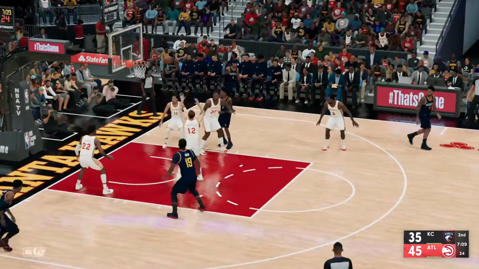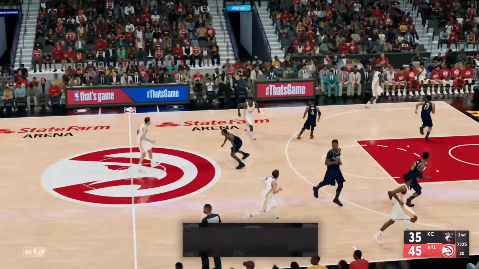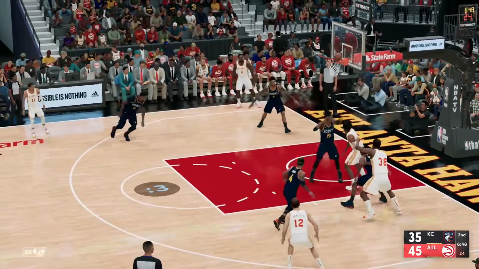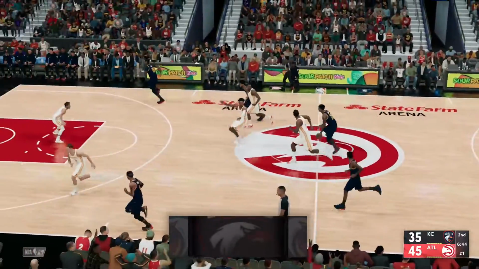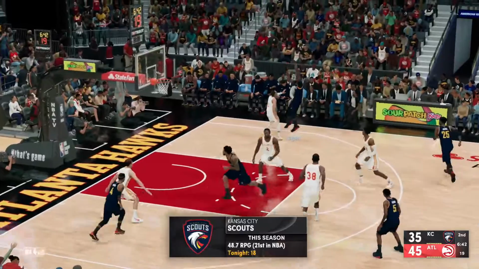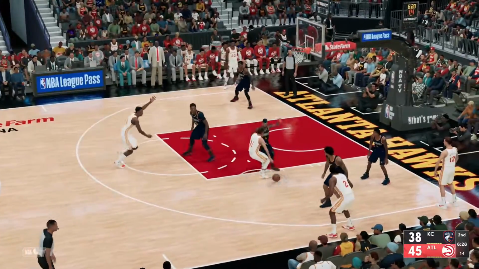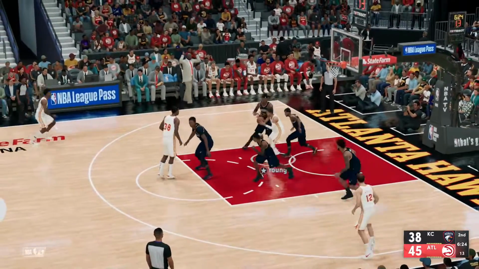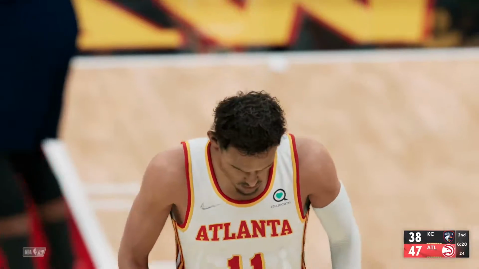Highland pulls up off the glass. That shot was a little too weak. Reddish in the paint. Hop steps, goes up, and Jordan played some great defense right there. Now Logan from three. Yes, sir. Trae Young drives, and a Weaver does not need help on defense. But again, Young gets his own board and scores.